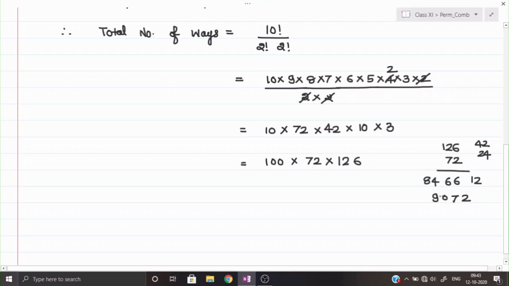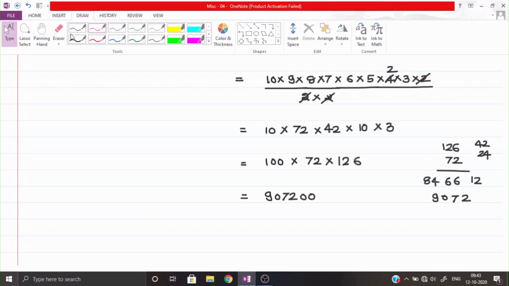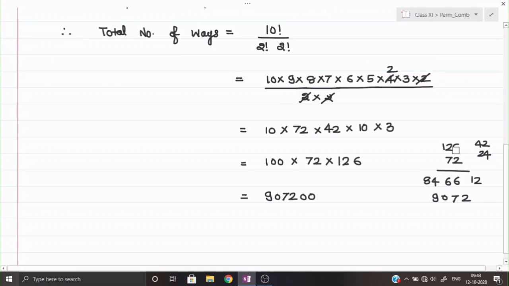I think it is coming 9072. So according to me it is coming 907200. Okay, so please check once whether this calculation is right or wrong. I have done just roughly, so you can check once. Otherwise only calculation we need to correct.